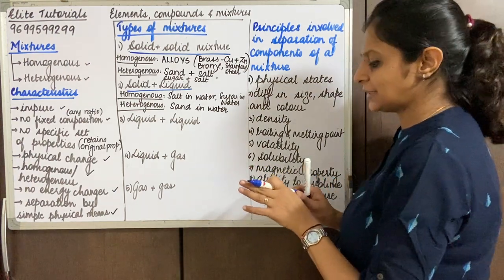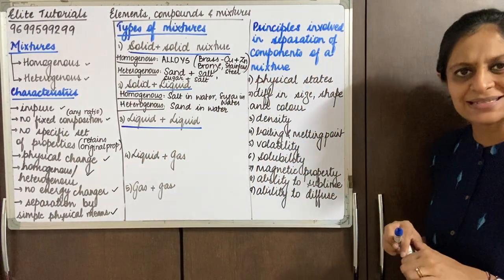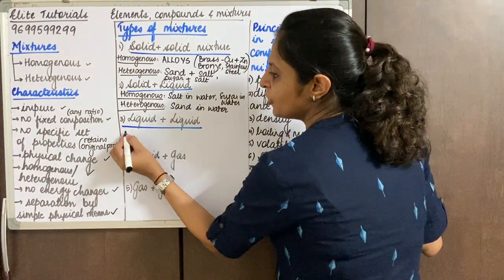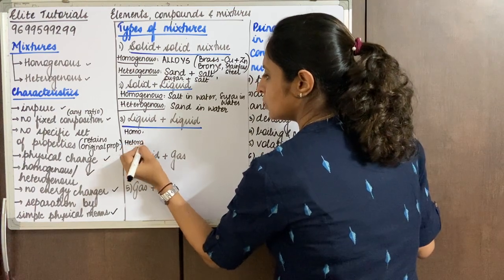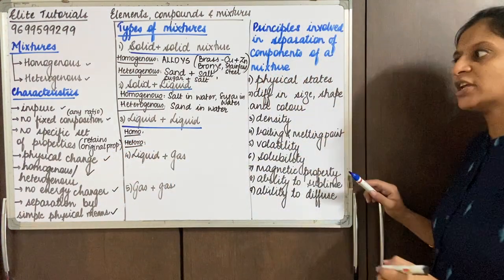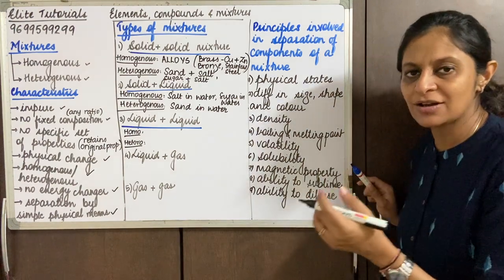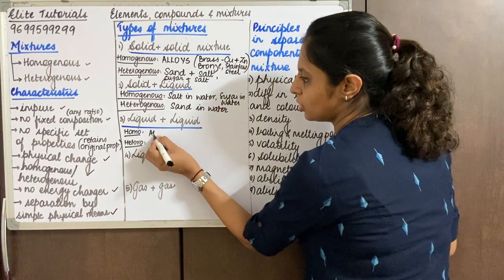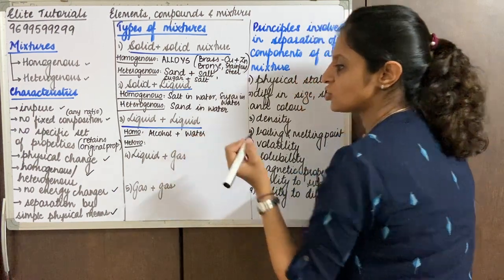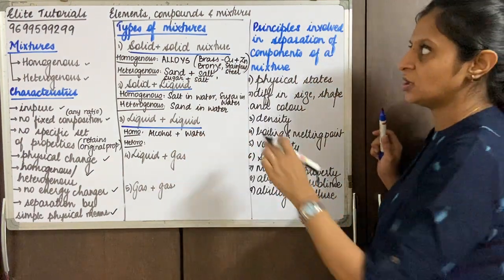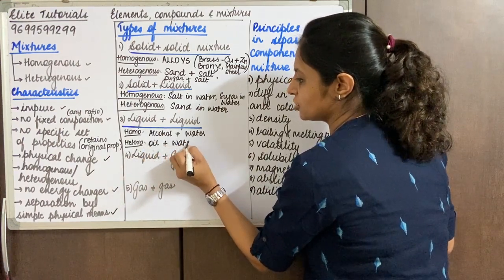We come down to the next category. The next category is liquid liquid mixture. So you see the examples are quite simple. For homogeneous mixture, we're talking about two liquids that mix with each other, milk mixes with water, alcohol mixes with water. So I say alcohol and water is also a liquid homogeneous mixture. But oil does not mix with water, so oil and water is a heterogeneous mixture.